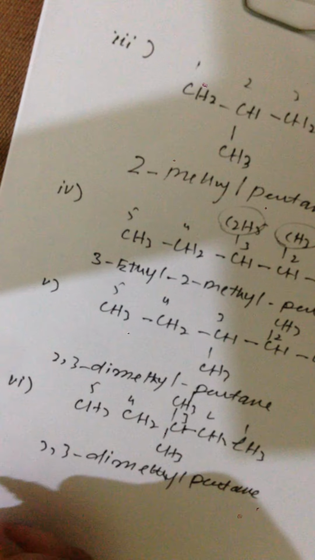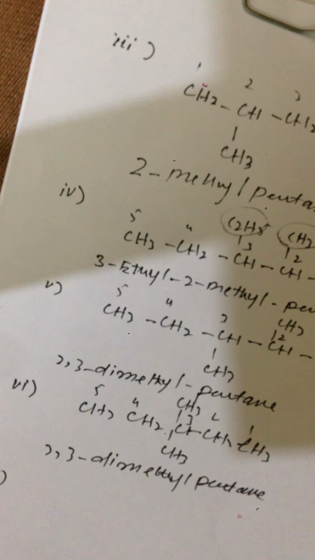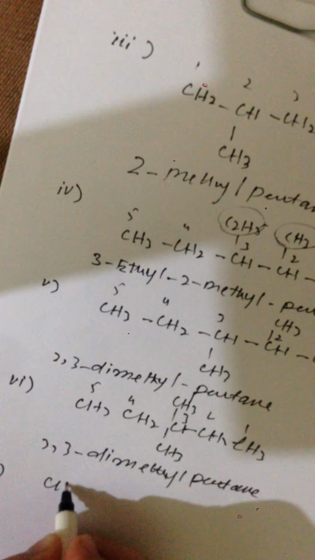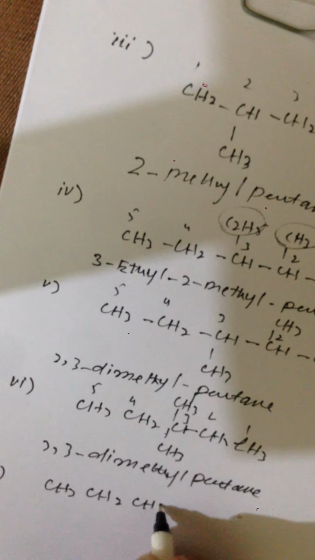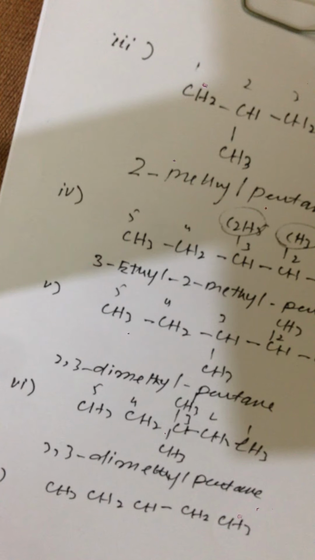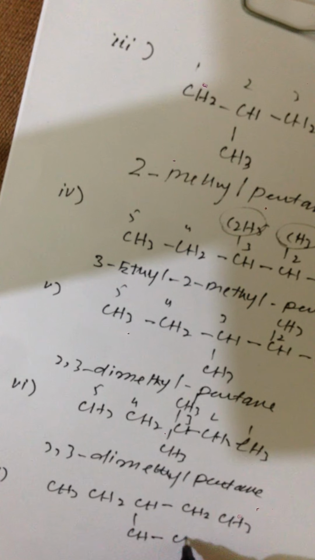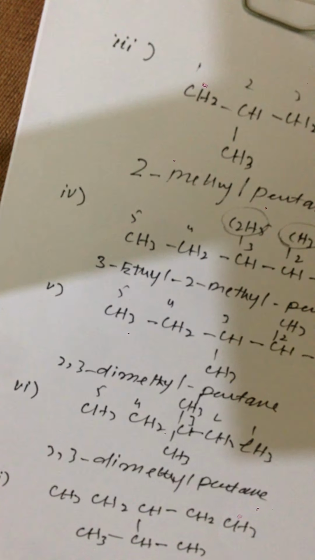And the last rule, when there is more than one longest chain, select the chain which carries more substituents. For example, we have this CH3, CH2, CH, CH2 and CH3, CH, CH3, CH3.